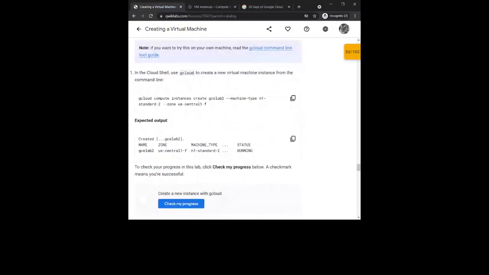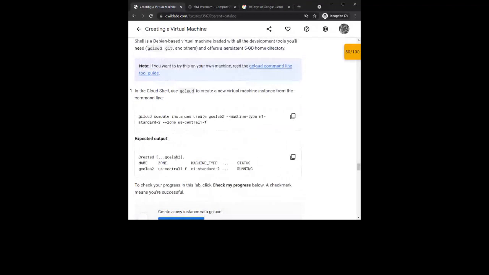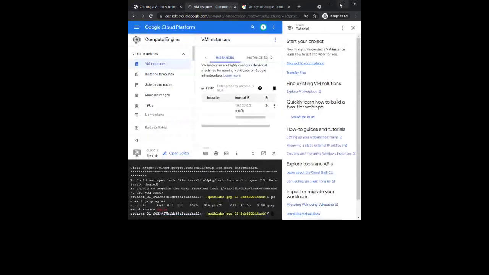Once you check this, guys, see whether they are mentioning to run this command in gcloud, or whether they are asking us to run the command in the SSH shell, so pay attention to that. Okay, copy it, and now I'm going to paste it over here.